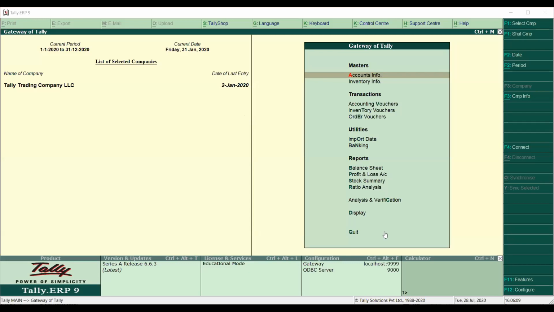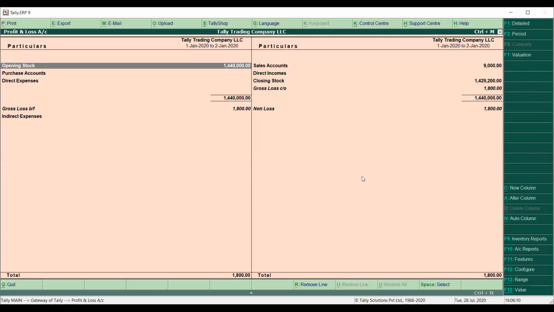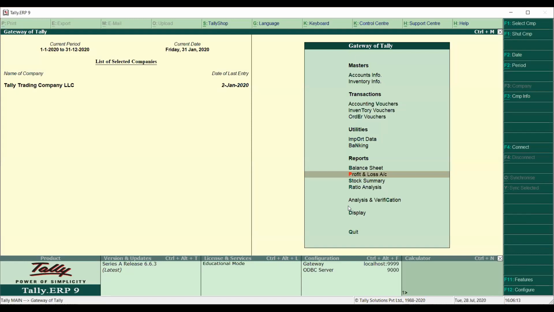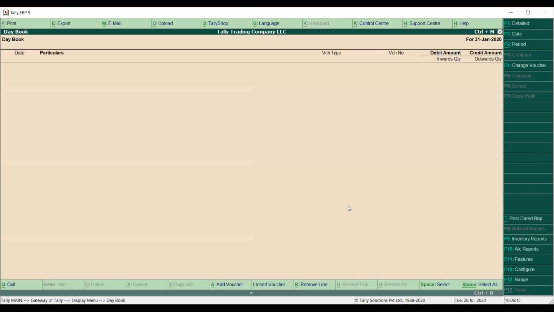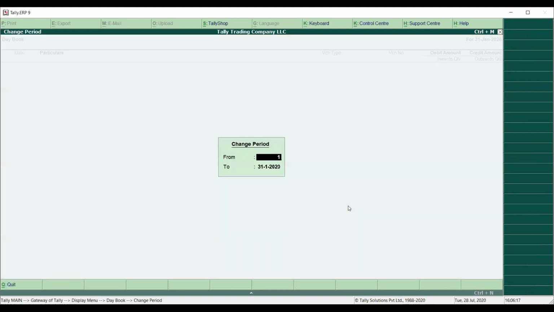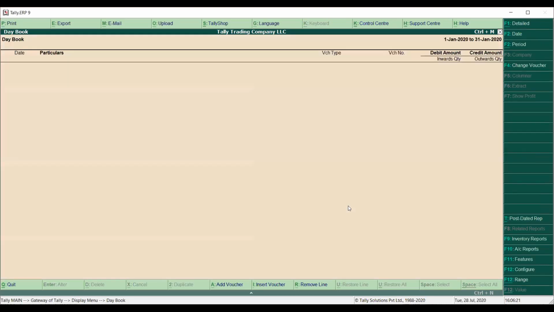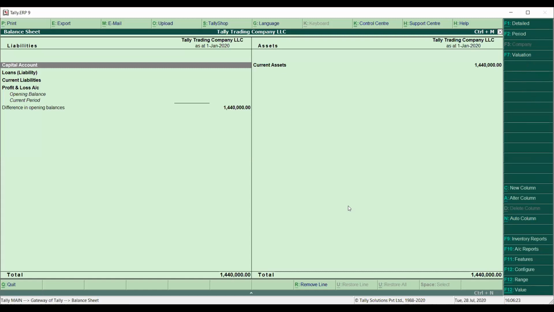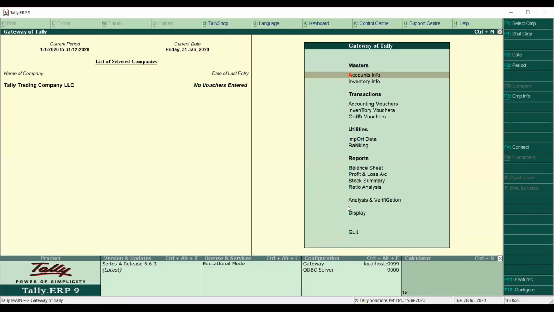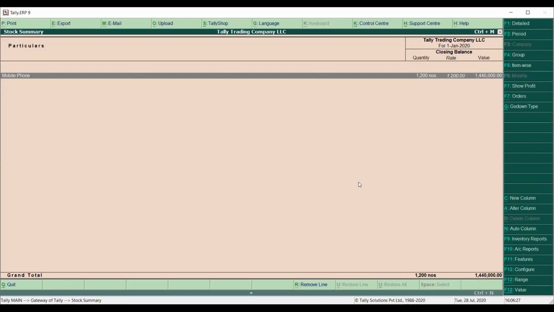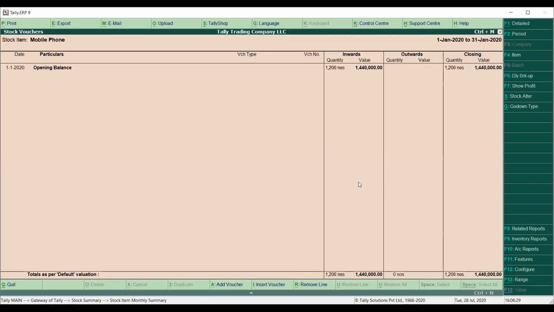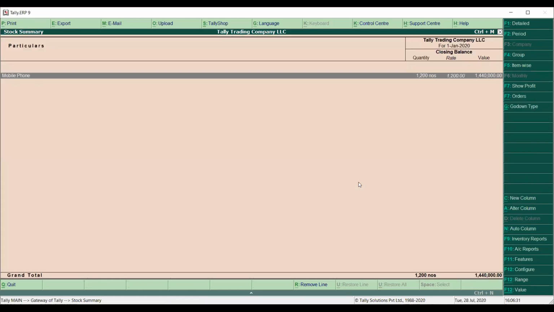If I go to my stock summary, a few transactions are there, balances.